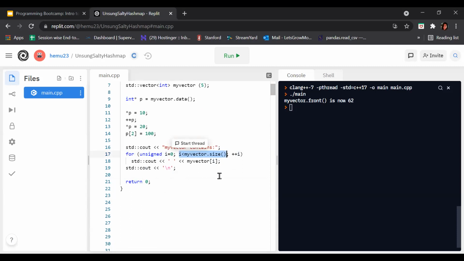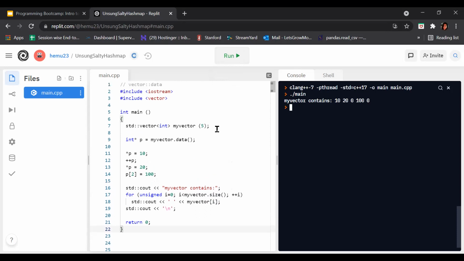It is the test expression, and again we have an update expression which is plus plus i, or we can say i plus plus. After that, if i is less than or equal to vector dot size, this code will execute. It is cout. Okay. Now let's run our program and see what the output is. See, what does it say? 10, 20, 0, 100 and 0.